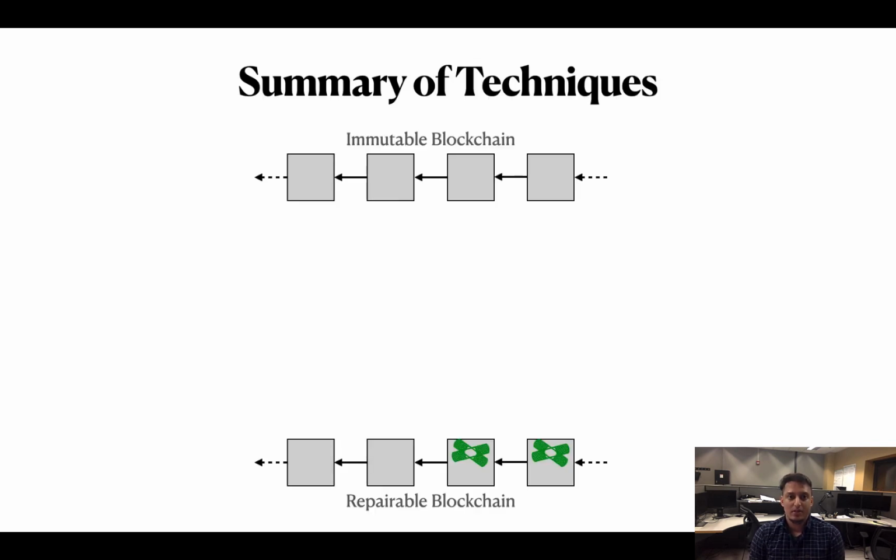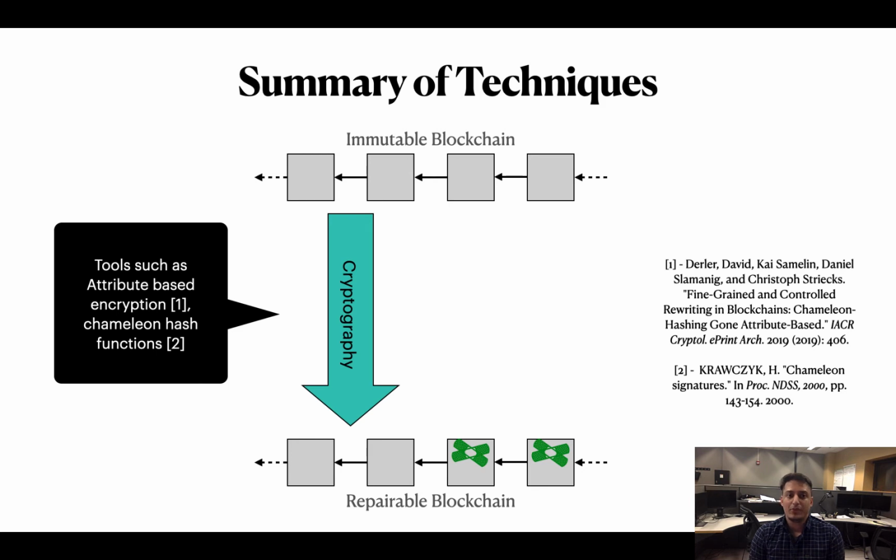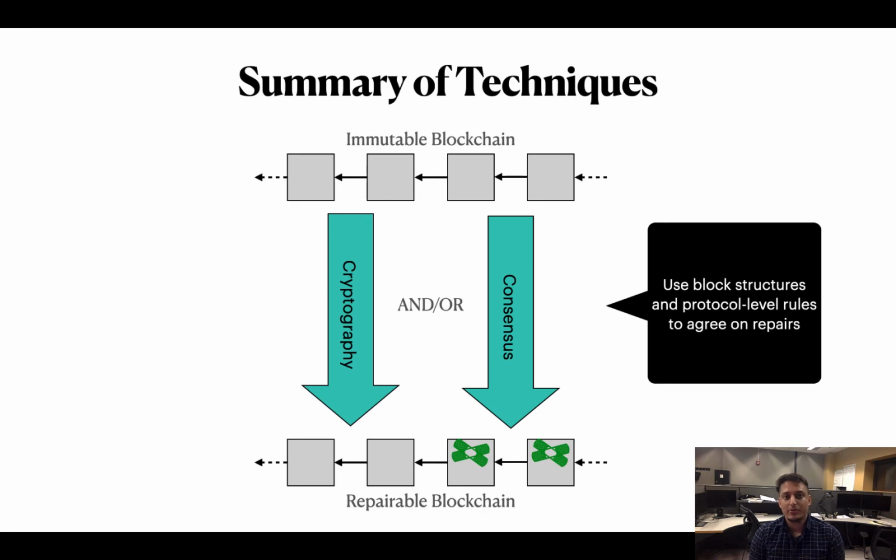Before we dive into Reparo, let us take a look at some of the approaches taken by recent works on repairable blockchains. In general, there are two approaches to transform an immutable blockchain into a repairable blockchain. The first approach is to use cryptographic tools such as attribute-based encryption, Chameleon hash functions, or other MPC techniques. The second approach is to use pure consensus to securely repair transactions. In this approach, we change the blockchain protocol itself to be aware of repairs and react to repairs accordingly.